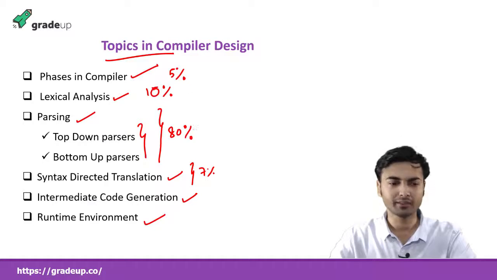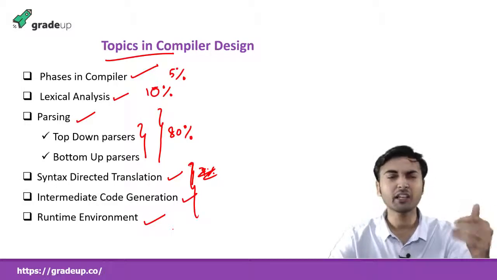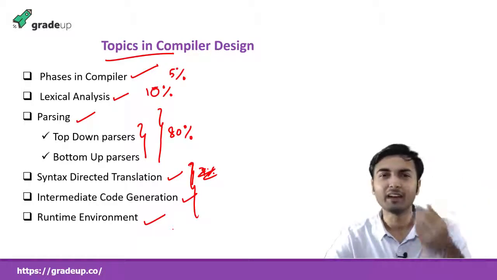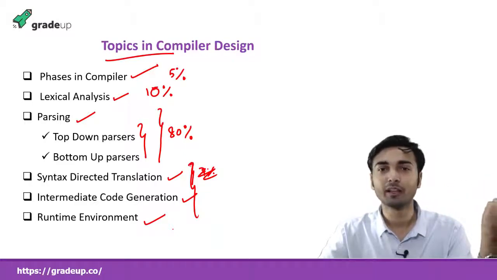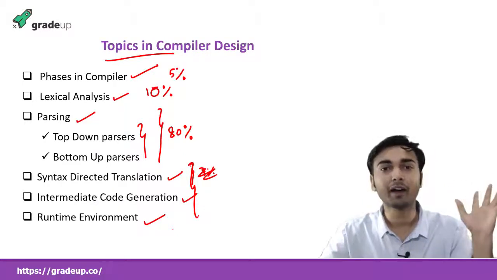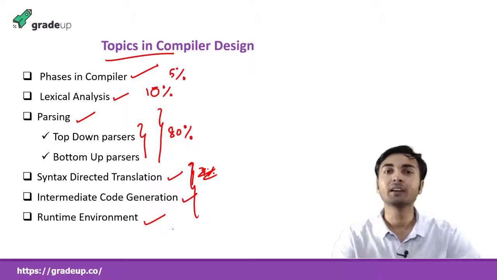Don't forget about 7%. The rest are things like SDT, intermediate code generation, and runtime environment. Basically, if I summarize, the majority topic is parsers only. So those are the topics we are going to study in compiler design.